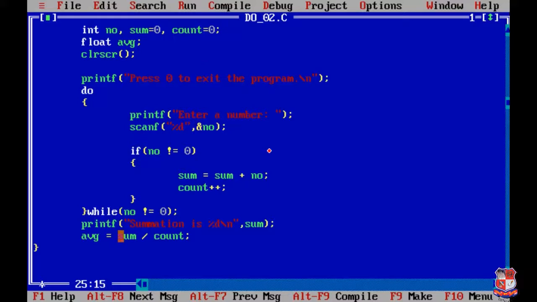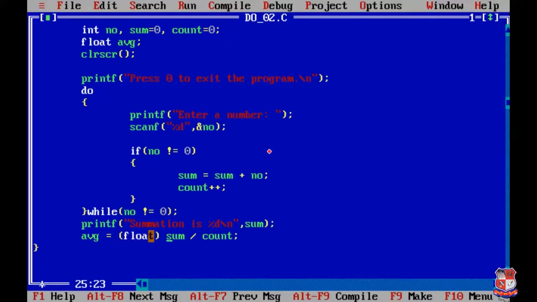If we want our answer in floating point, we have to do casting over here, because we have to go from a lower data type to a higher data type, and for that automatic type conversion is not possible. We have to do typecasting. So over here we are doing typecasting by writing the data type inside the brackets.